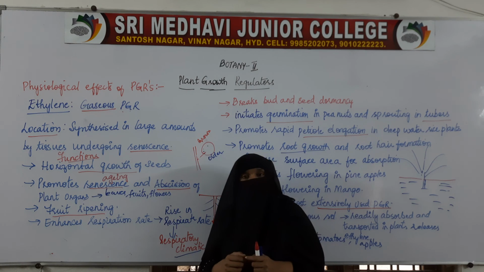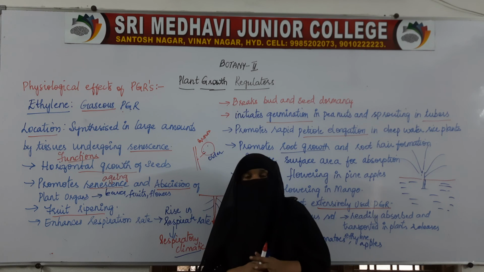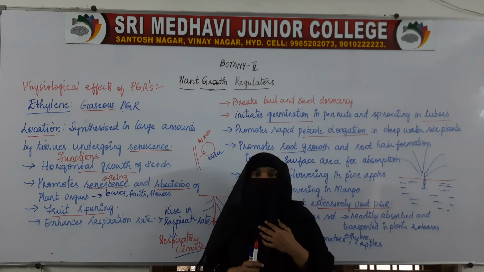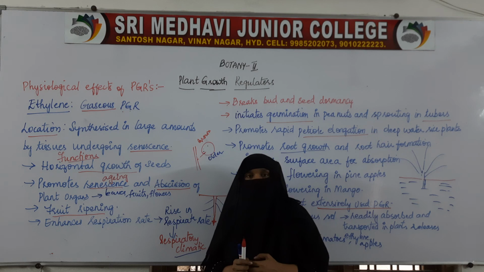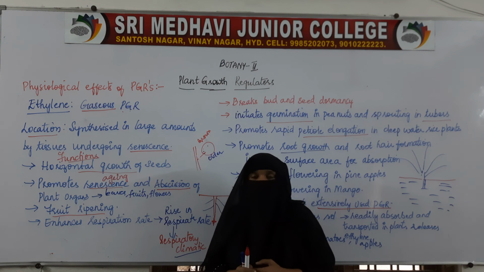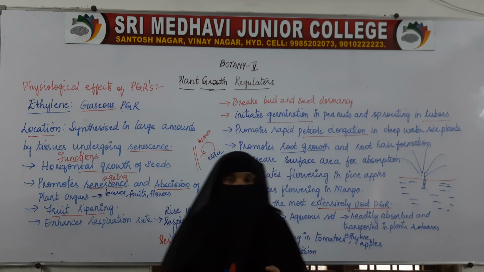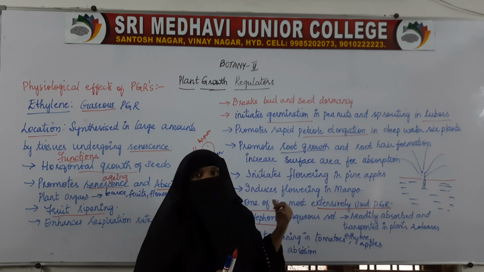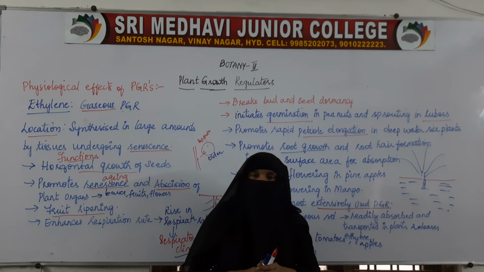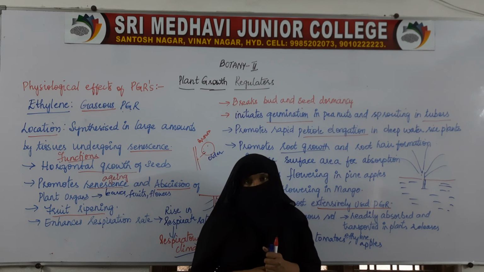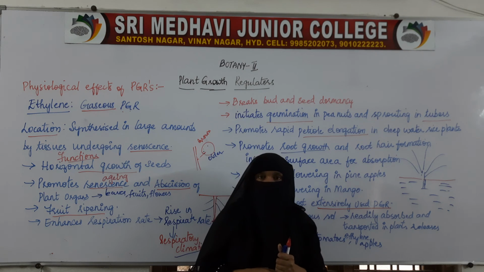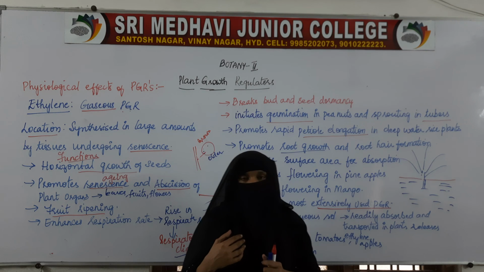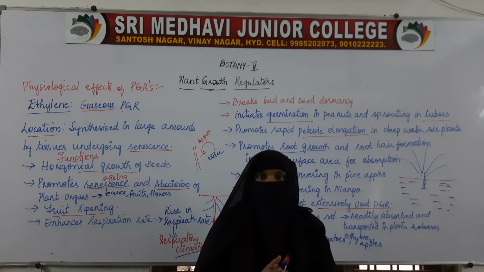So in order to produce new fruits and new flowers, the previously produced ones have to drop from the plant. That is nothing but abscission, and ethylene also helps in abscission of plant organs. Next class we will study the last PGR, that is abscisic acid.